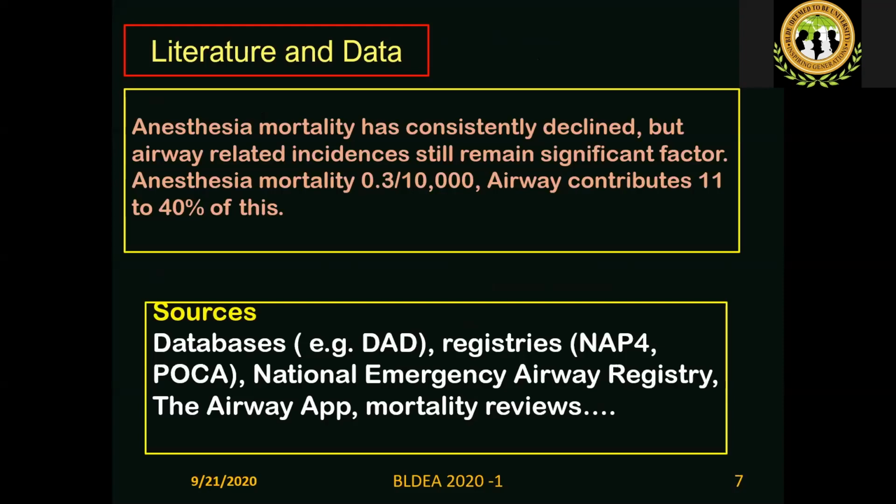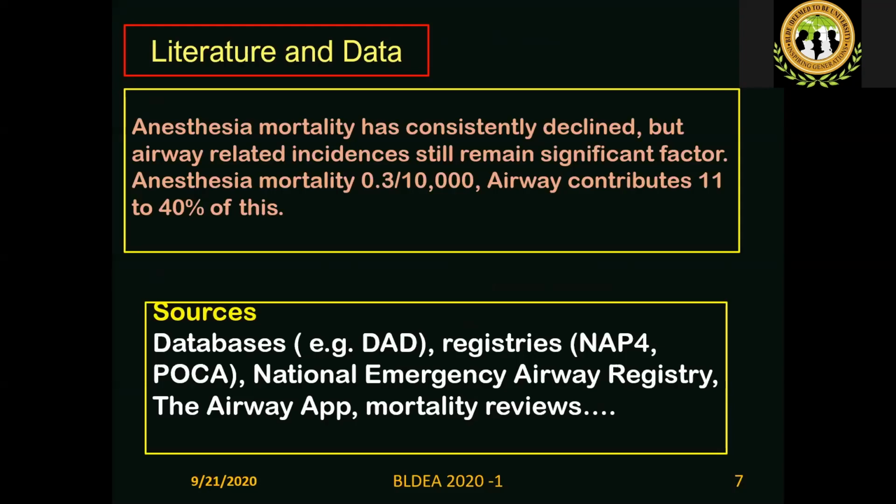Just a brief review of literature and data before we go ahead with crisis management. We know that anesthesia mortality has consistently declined. It used to be around 3 per 10,000 before 1970, when I was a boy of five or six years old. Post 1990, it reduced to 0.3 per 10,000.